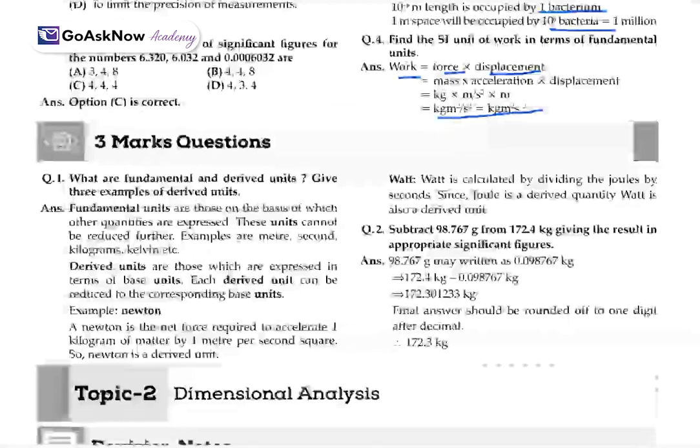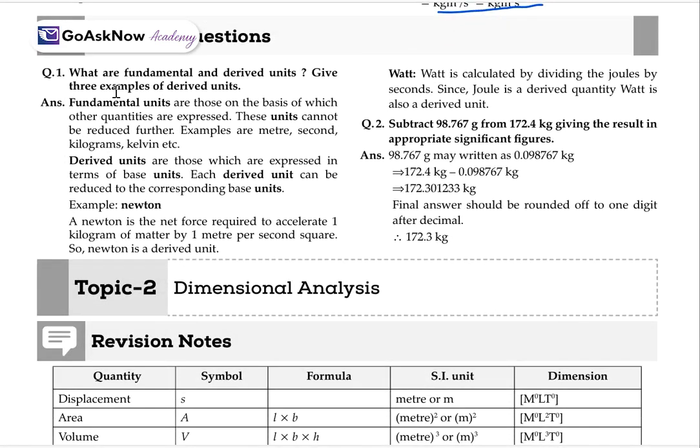Now, moving to the next, we have a 3 marks question. What are the fundamental and derived units? Give 3 examples of derived units. Firstly, you have to explain what the fundamental unit is, and after that explain the derived units. Fundamental units are those on the basis of which other quantities are expressed. These cannot be reduced further. Examples are meter, second, kilogram, Kelvin, etc.